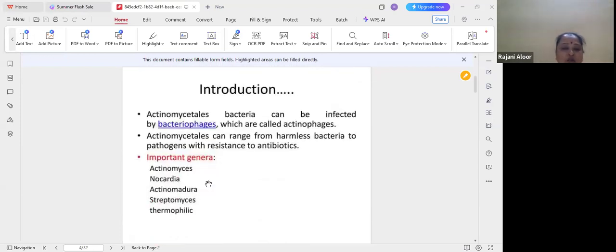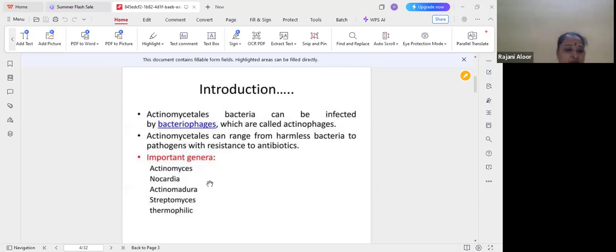These actinomycetes bacteria can be infected by bacteriophages. You know what a bacteriophage is, yes or no? The bacteriophages that infect actinomycetes are called actinophages.